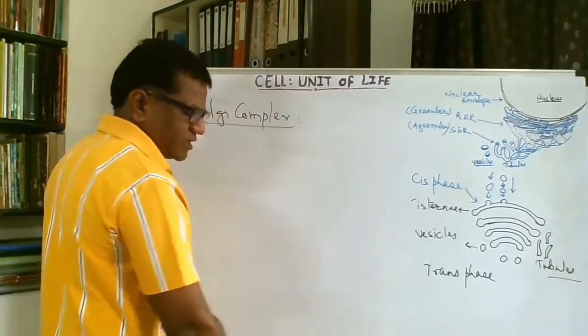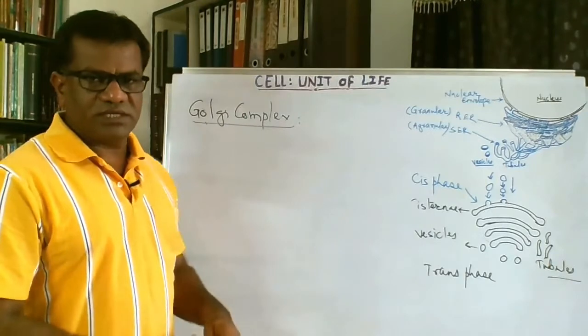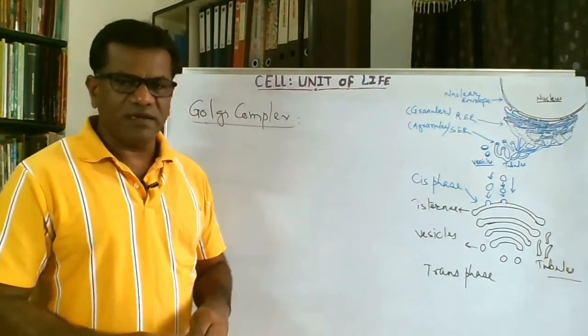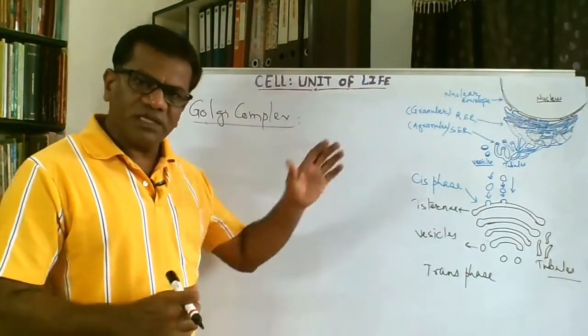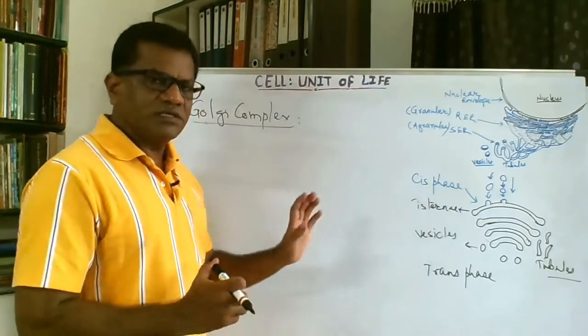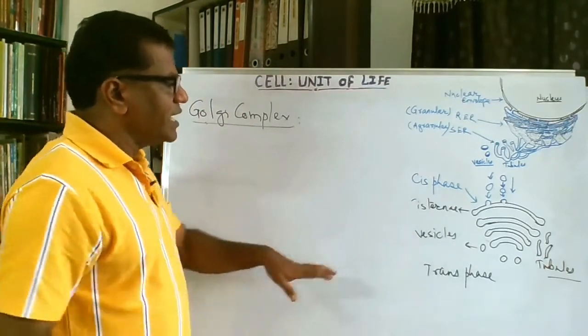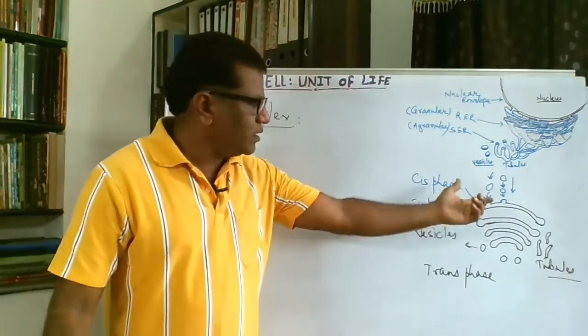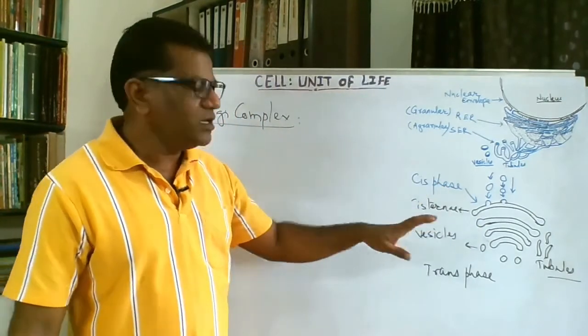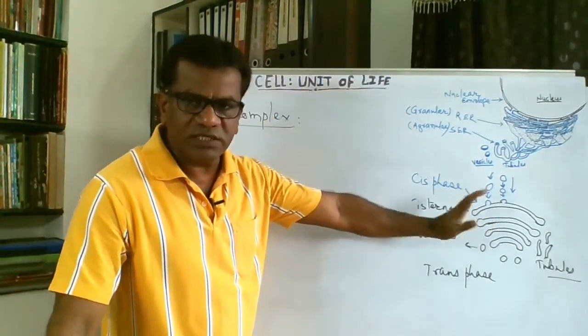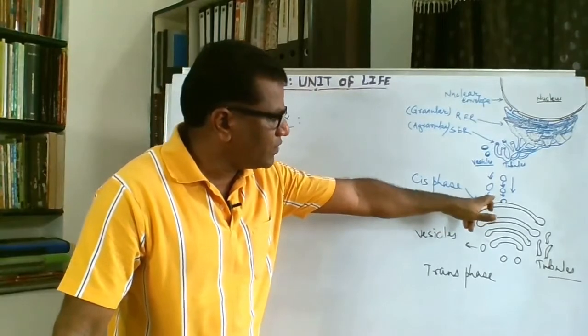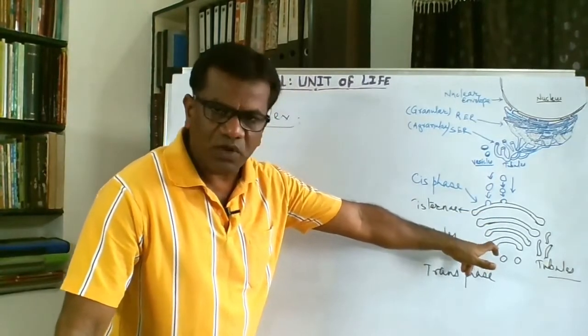Now, refinery, processing unit of the cell, middleman of the cell. What are its functions? The name is indicative, and so are its functions, but before that it has two phases. The polarization is there. The stacks are arranged in such a way that it has one convex surface and one concave surface.